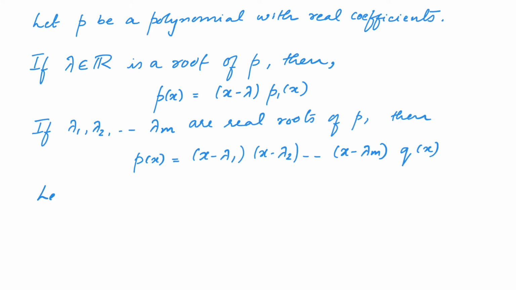And let us assume that these are the only real roots of P. In other words, let us further assume Q does not have real roots.